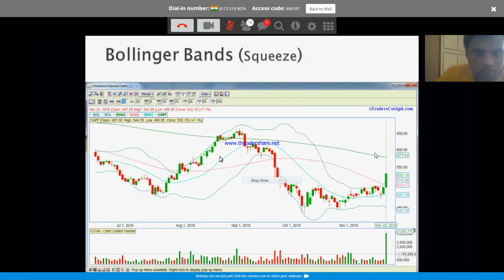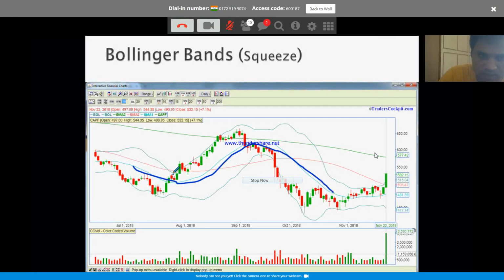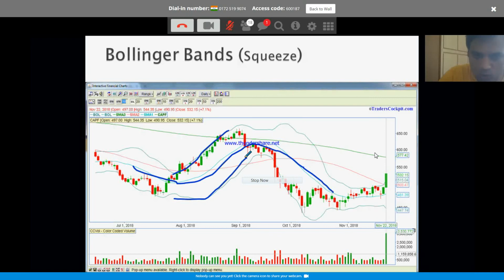Now here, should I remove all this? Only concentrate on the blue line. The center blue line is the 20-day moving average, right? The center is the 20-day moving average. This is the upper Bollinger Band. This is the lower Bollinger Band.